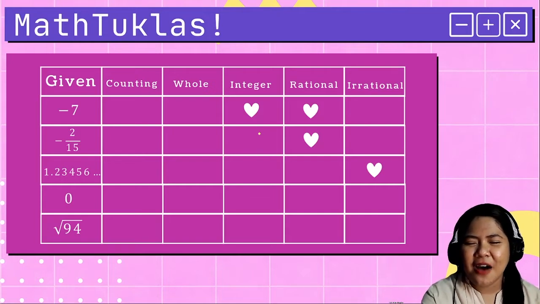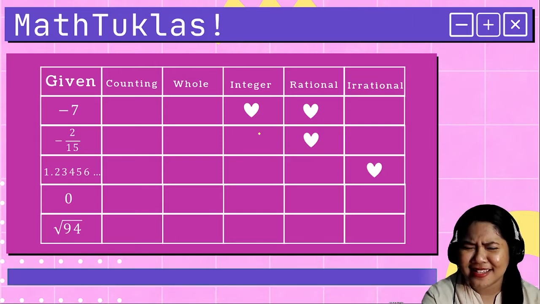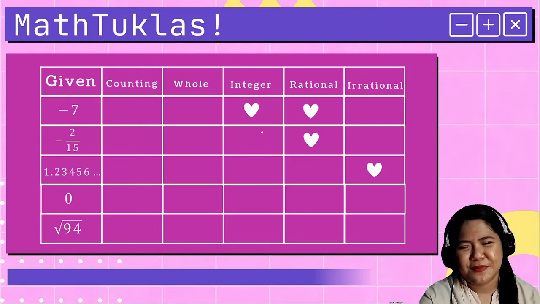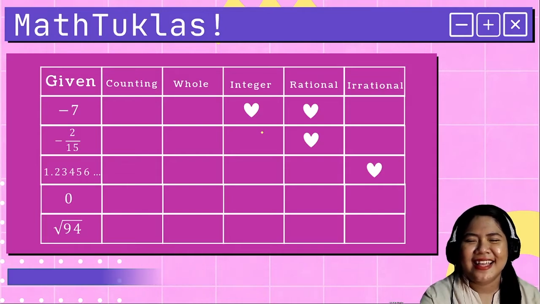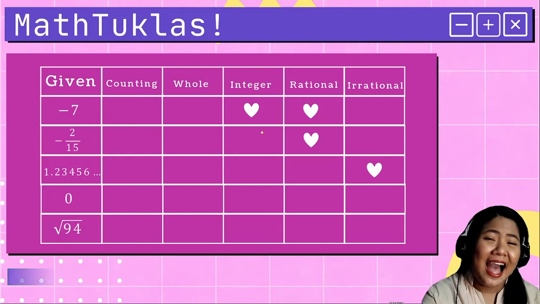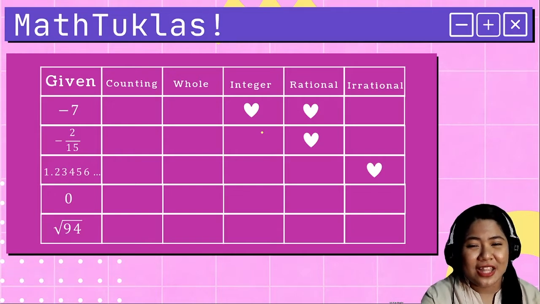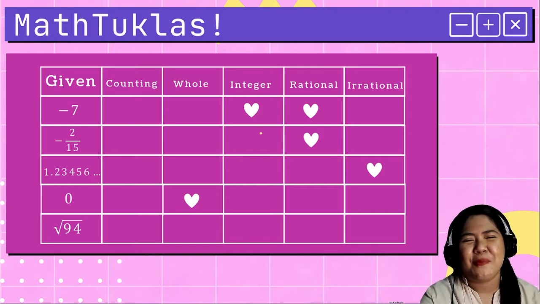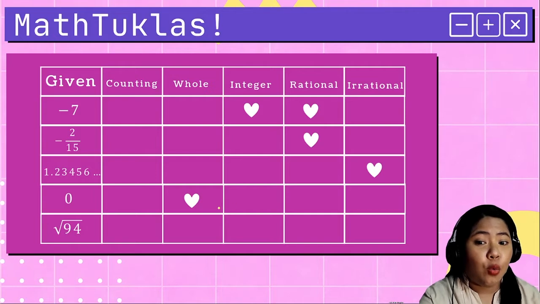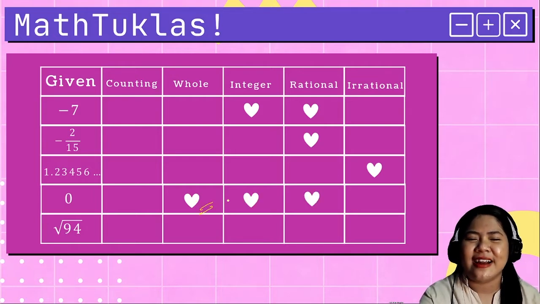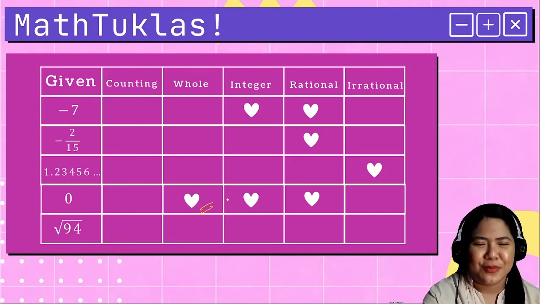Next, how about the number 0? 10 seconds. I think 10 seconds is more than enough, and 0 is actually a whole number. That is correct. But remember, if you mark the whole number, you should also mark integer and the rational number.